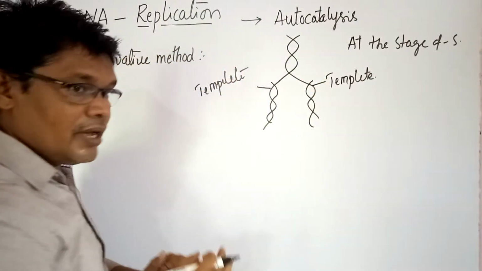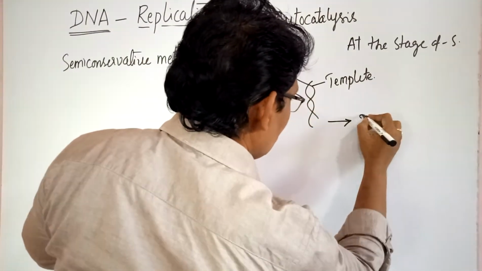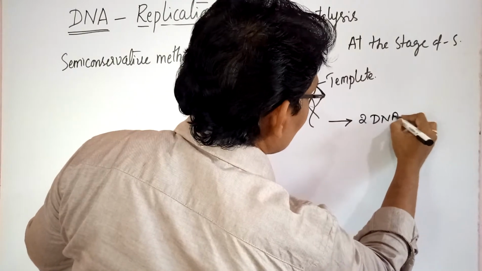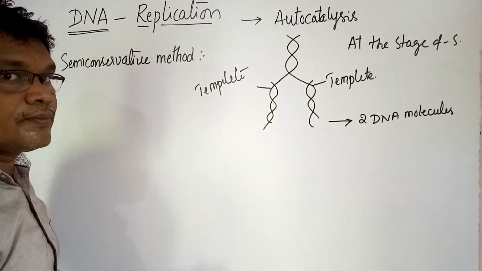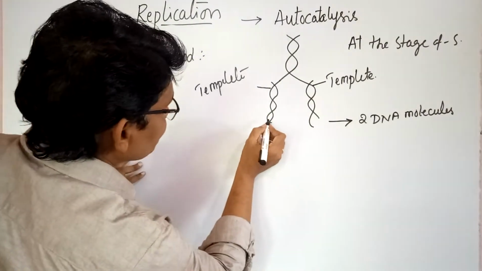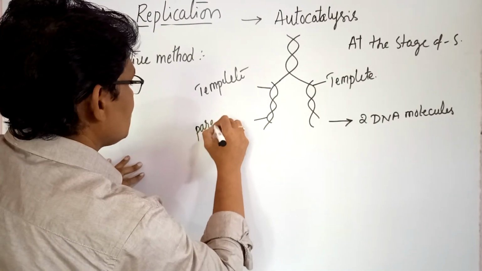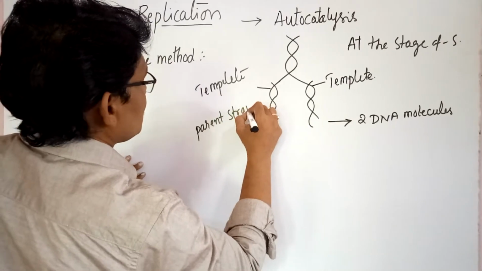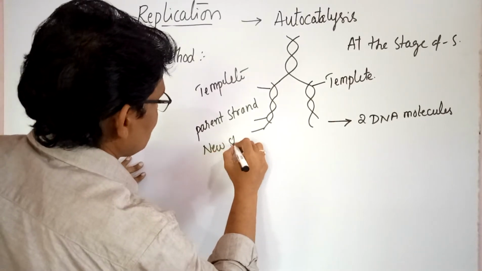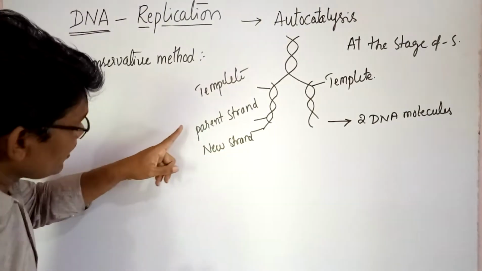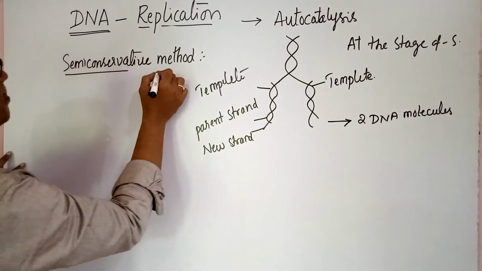After completion of replication, two DNA molecules are produced. In each, one strand is the parent strand and the second one is the new strand. This type of conservation is called the semi-conservative method.